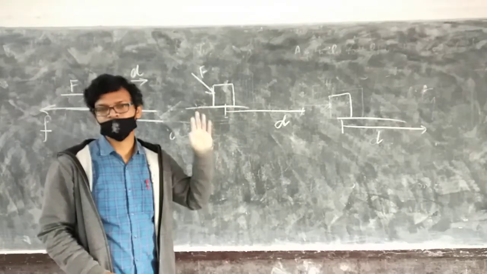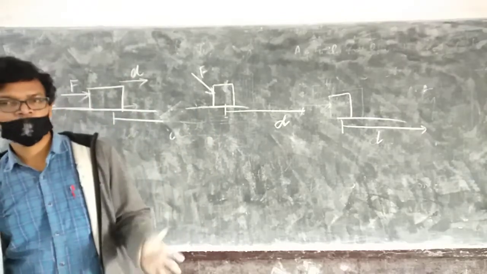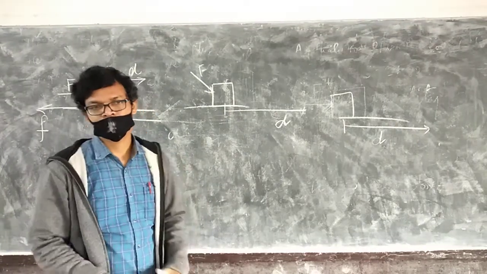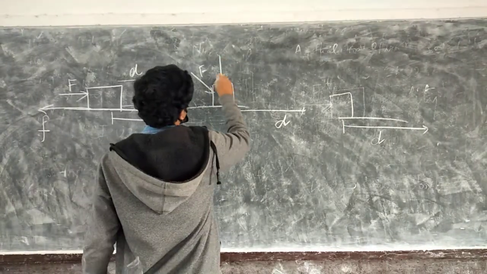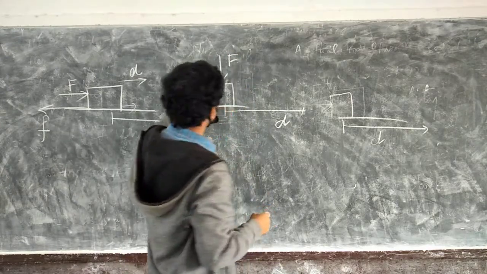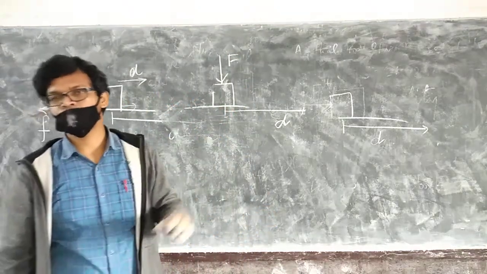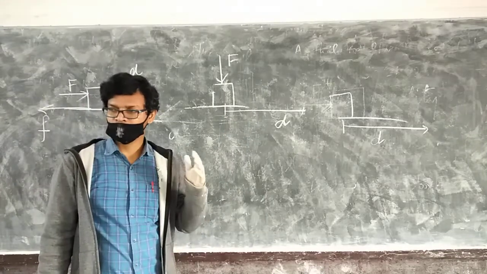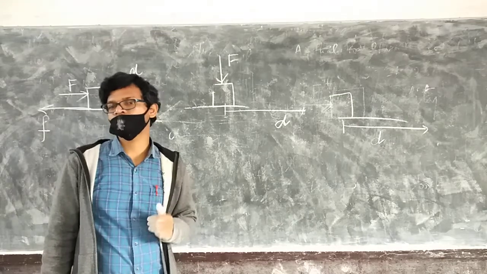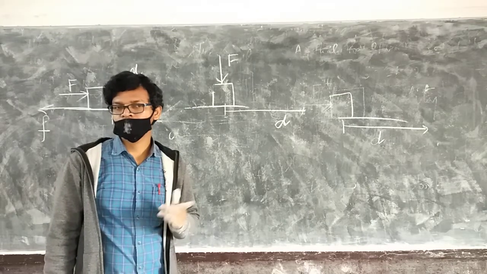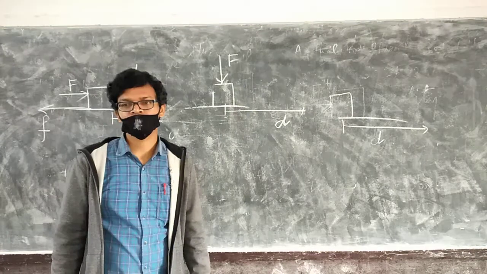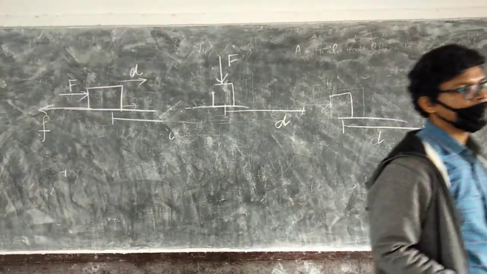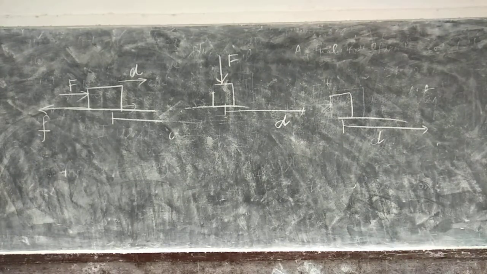In that case, we will not bother. We will bother only about a special case when force and displacement are at 90 degrees, like this. In that case, what will happen? Work done will be 0. There is a displacement, but that force is at 90 degrees to the displacement. In that case, work done by this force will be 0. So when force and displacement are perpendicular to each other, then work done will be 0.